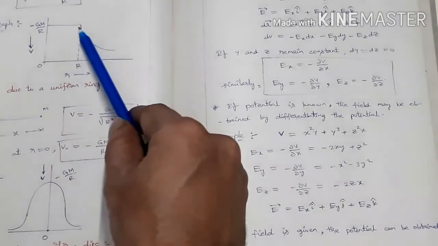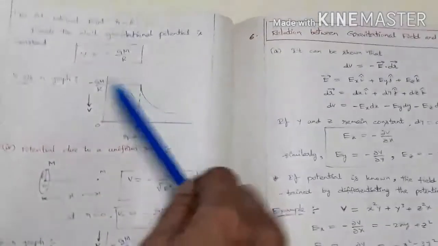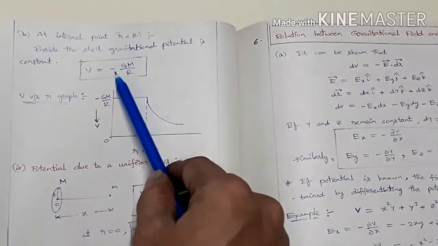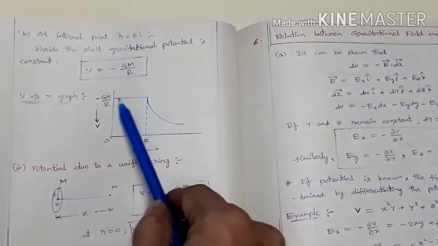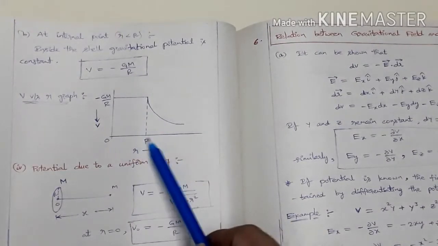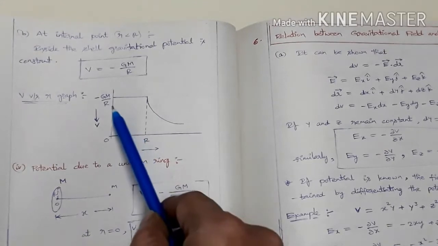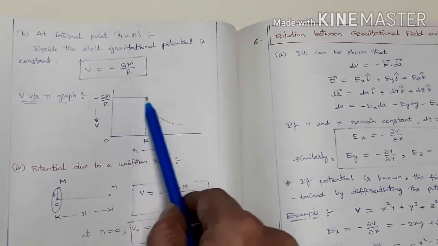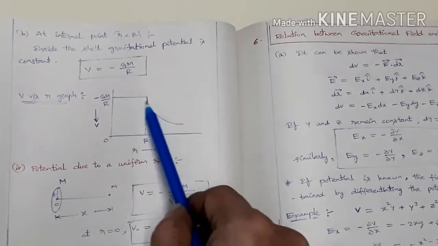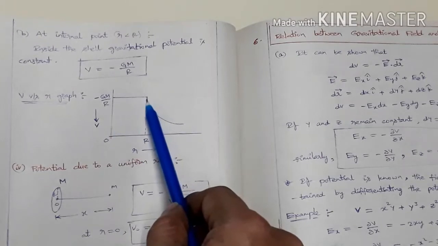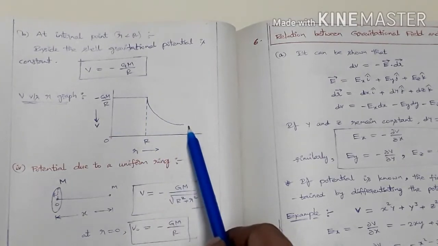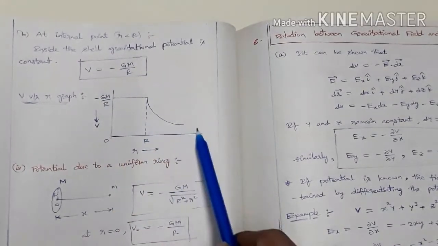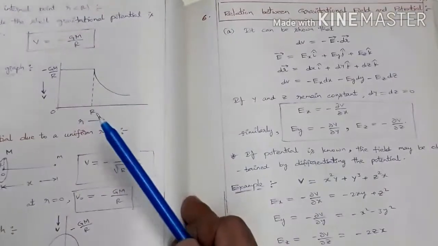For inside points, from the center of the sphere to the surface, its value is constant. At any internal point also it is constant, GM by R. So we are getting a straight line graph which is parallel to the x-axis. As small r is increasing, the potential is not increasing, it is remaining constant up to the surface. When we go out of the surface, V is directly proportional to 1 by r, so it changes inversely with small r.